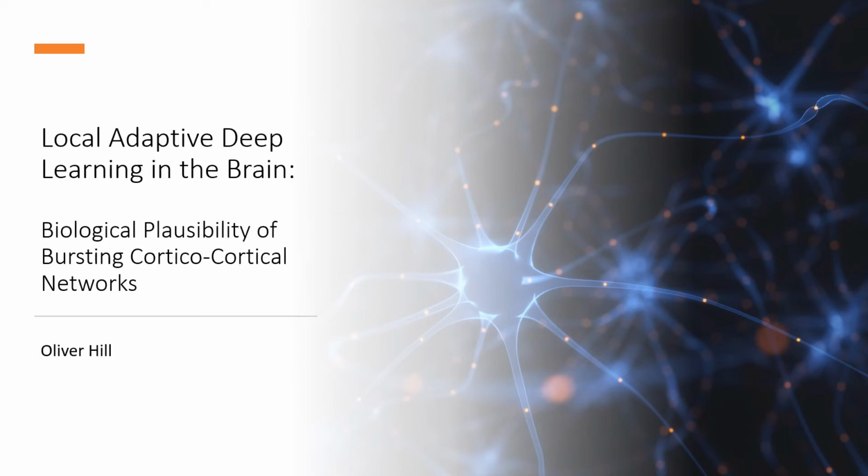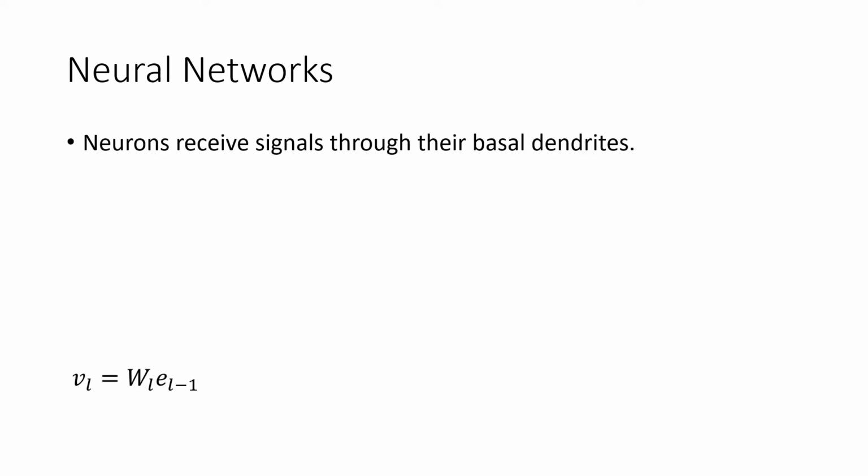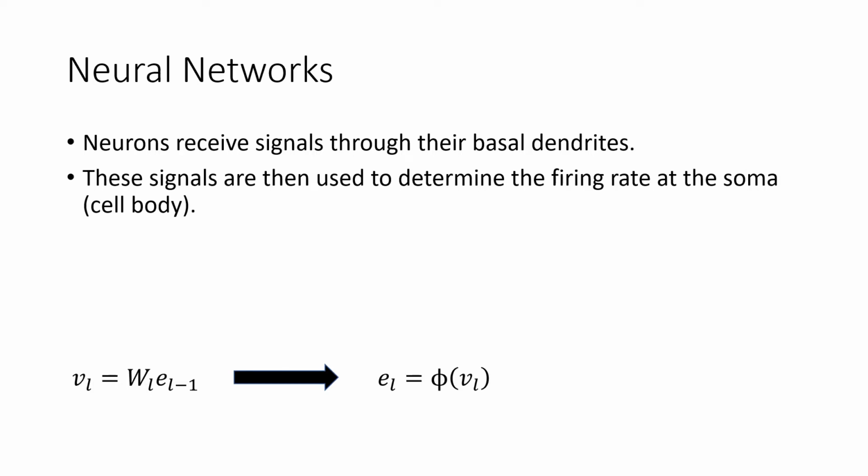Hello, and welcome to Local Adaptive Deep Learning in the Brain, a study on the biological plausibility of bursting cortico-cortical networks. In the brain, neurons receive signals through their basal dendrites. This determines the somatic potential, which can be seen at the bottom as VL. These signals are then used to determine the firing rate of the soma, or the cell body.